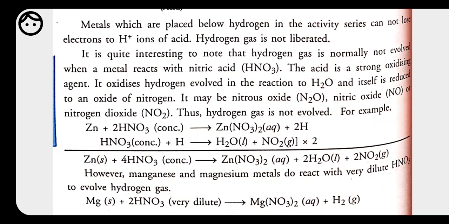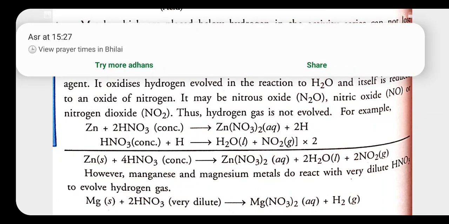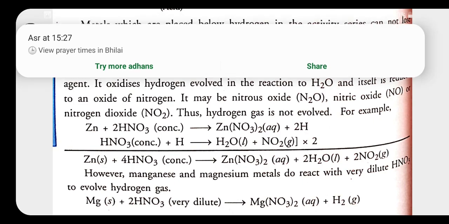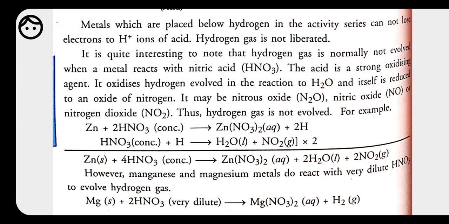Now see, here one question asked that whenever we are talking about the reaction of metal with acid, mostly we are talking about hydrochloric acid or sulfuric acid, but we do not take nitric acid. So what is the reason behind that? These three acids are the most common acids that we are using in many of the reactions. But out of all these, we are mostly taking only sulfuric acid or hydrochloric acid. So why do we not take nitric acid? What is the reason behind that?